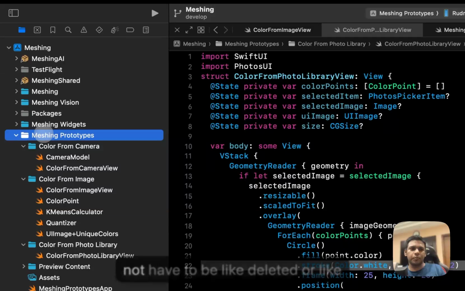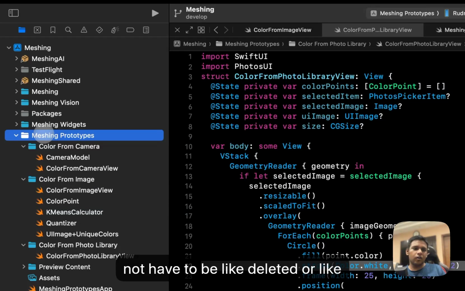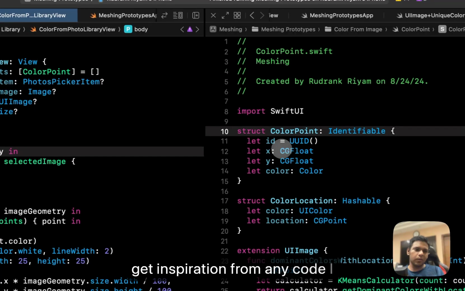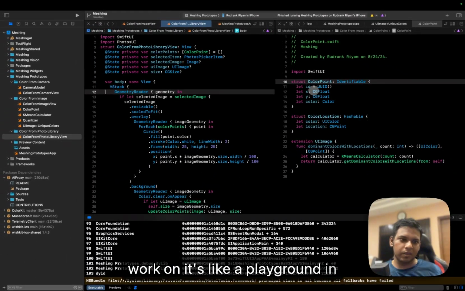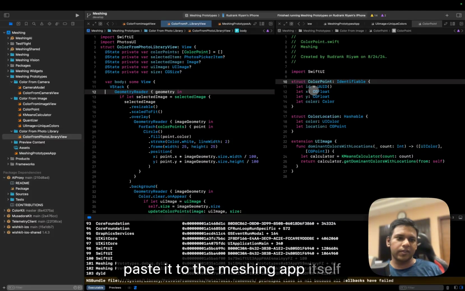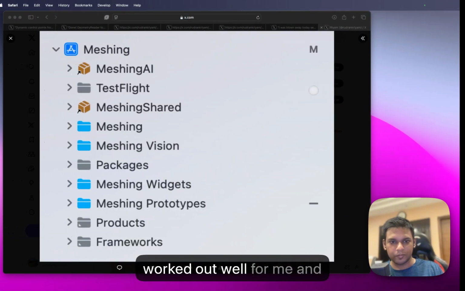It does not have to be deleted, it's not a throwaway project. I can get inspiration from any code I work on. It's like a playground in Meshing, but it serves a purpose: any code that I think is production ready, I can just copy paste into the Meshing app itself. So that's one really cool thing that worked out well for me.